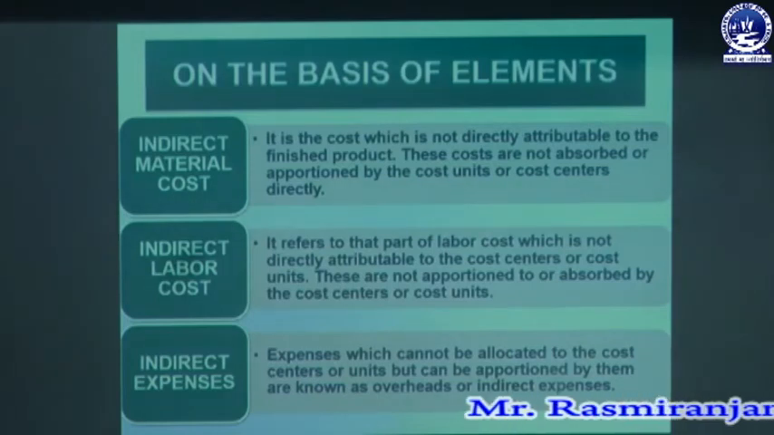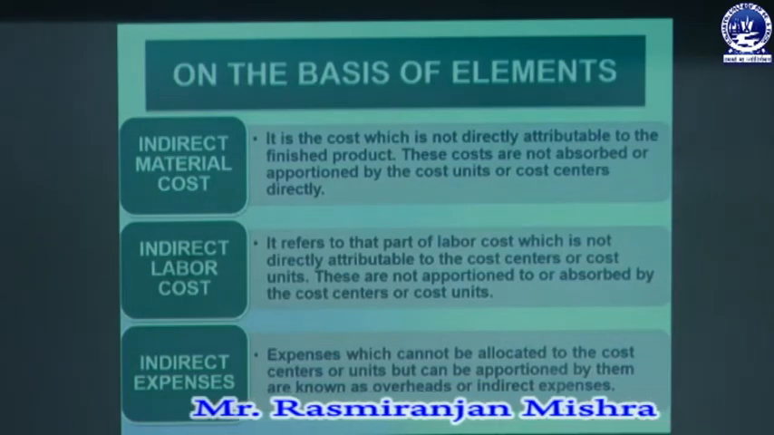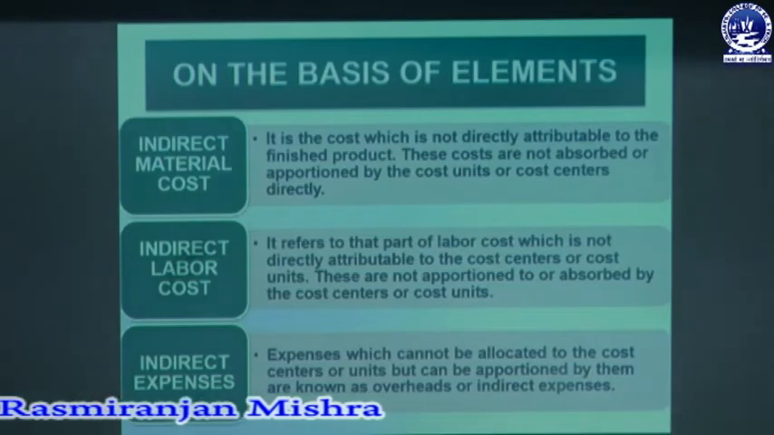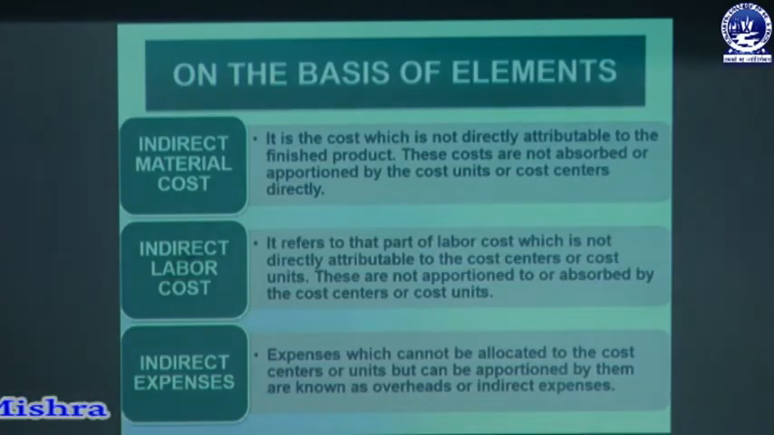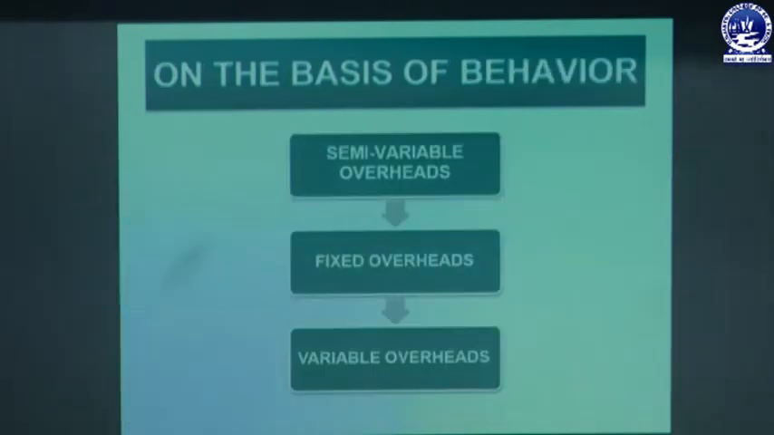Then the next one is indirect expenses. Expenses which cannot be allocated to the cost center or cost unit but can be apportioned by them are known as indirect expenses or overhead. So indirect expenses, that is also one type of overhead expenses. As it is indirect, that means that cannot be directly allocated but that can be apportioned or absorbed by different cost center or cost unit.